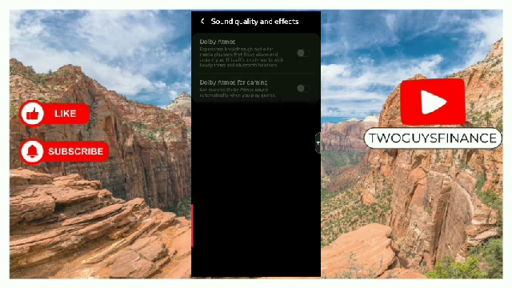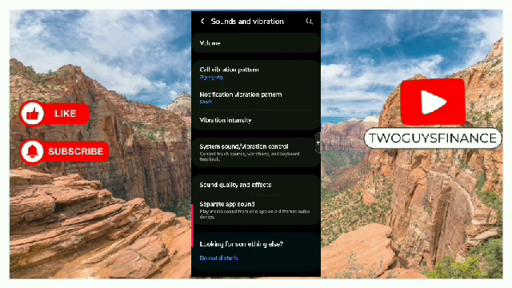So we also have sound quality and effects. Here we have Dolby Atmos and Dolby Atmos for gaming. I'm not involved in that. That's why it's grayed out.